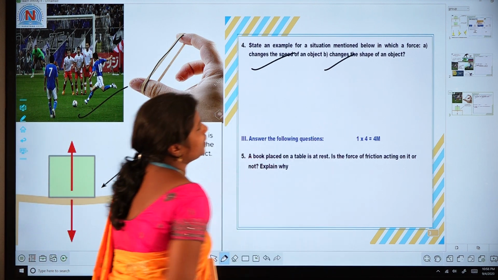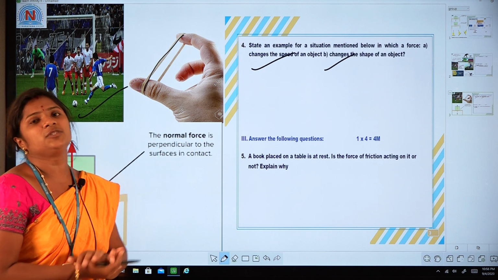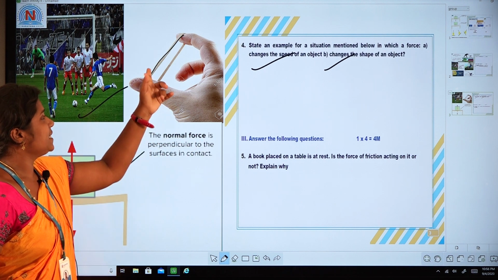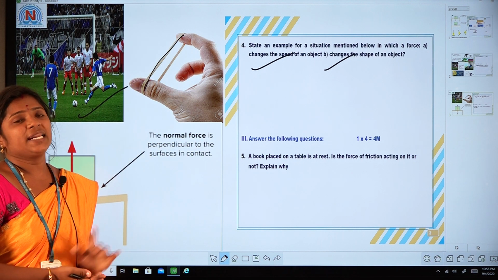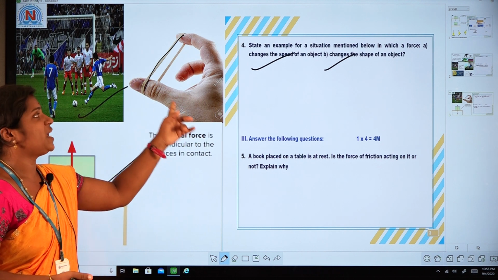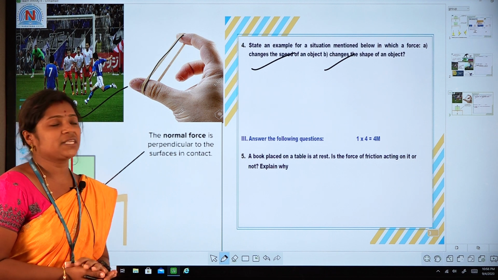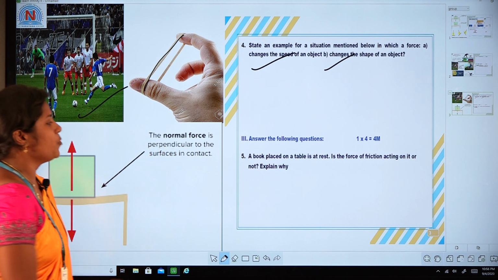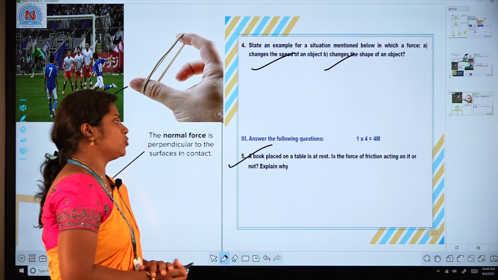Next, move on to B. Change the shape of the object. What is that? Stretching a rubber band. It is an example of changing the shape of the object. It is one of the effects of force. And next we move on to the 4 marks question.